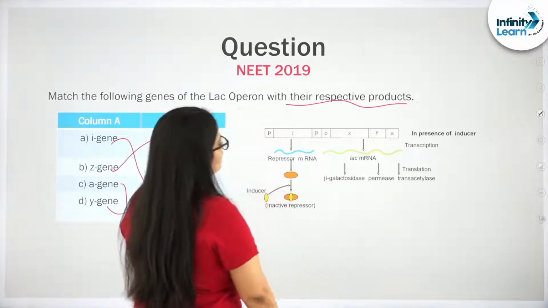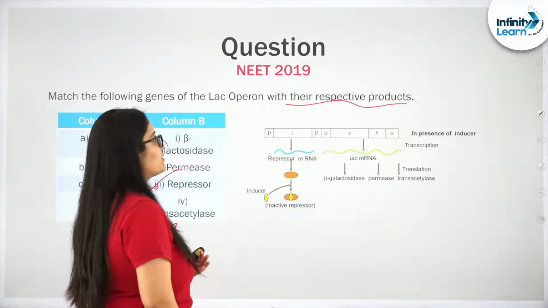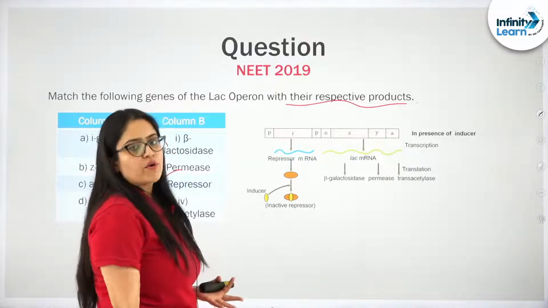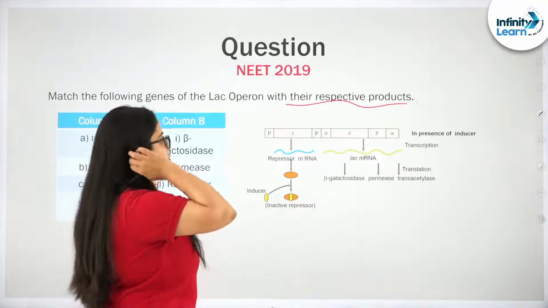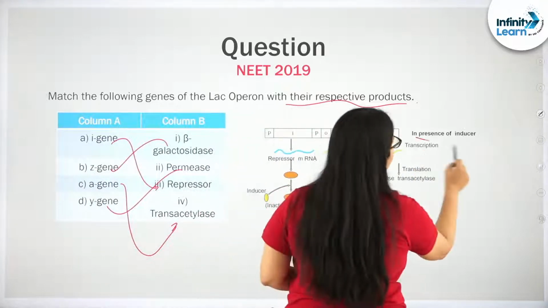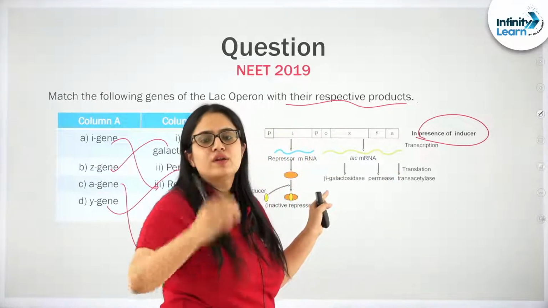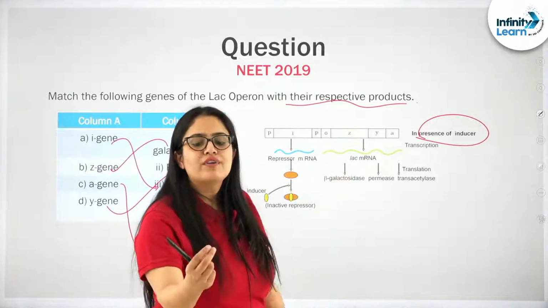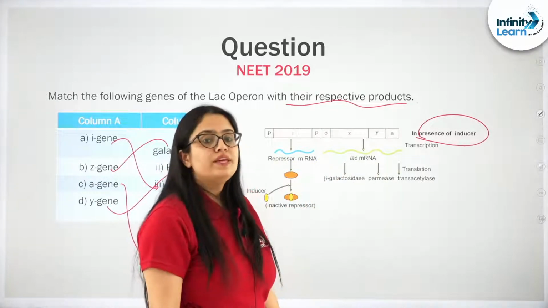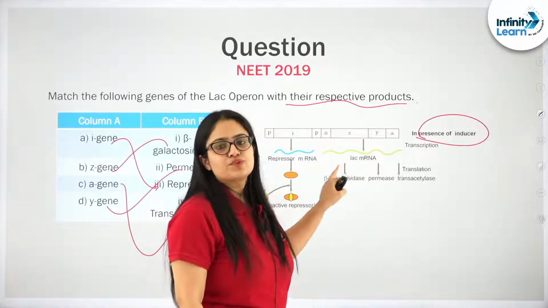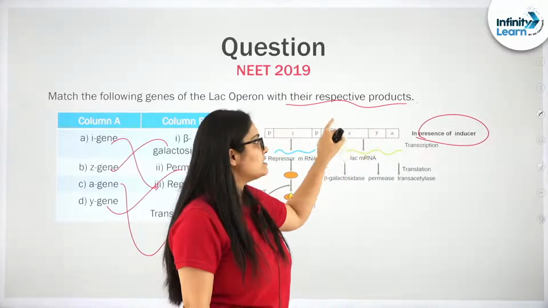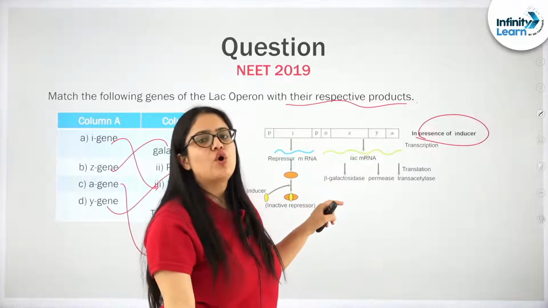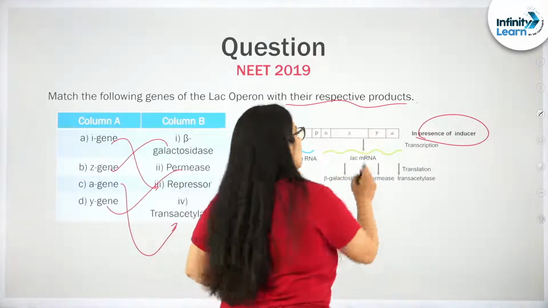But I want to tell you something very important over here, since this question has been asked. So let us take a few more minutes and revise all the important concepts related to this Lac Operon. See students, which condition am I taking? In presence of inducer. Remember, Lac Operon needs to be induced. So in presence of inducer, this Lac Operon will get switched on. Switch on means start of the transcription of this polycistronic gene ZYA.